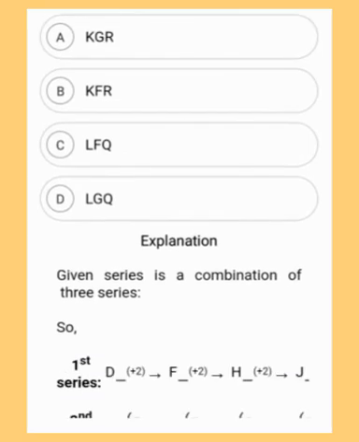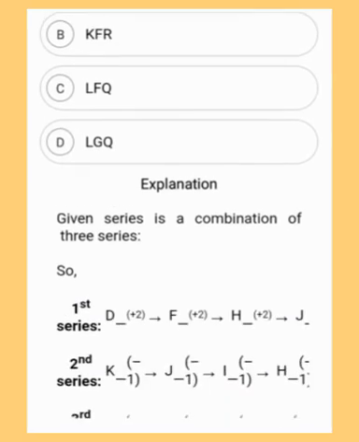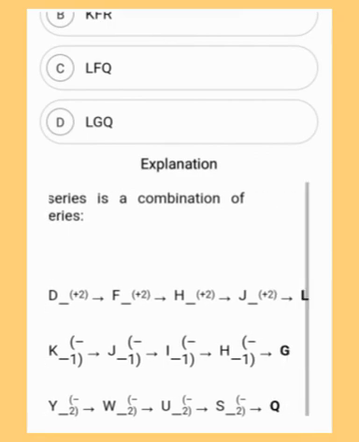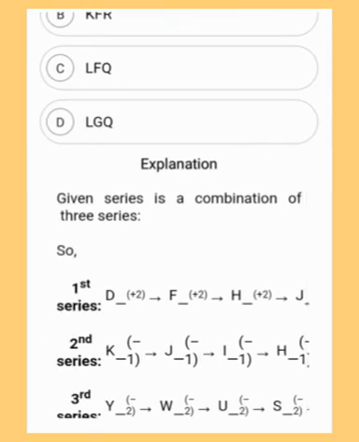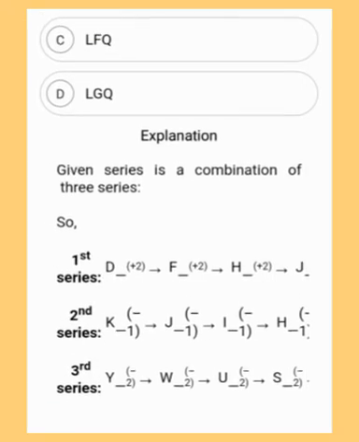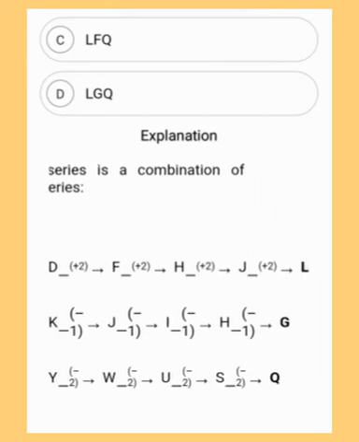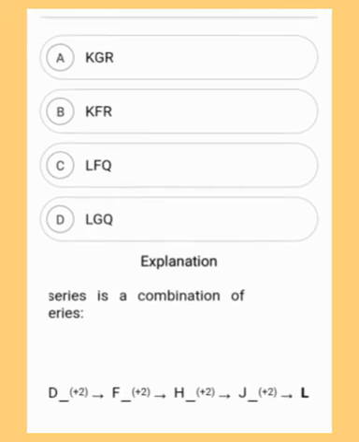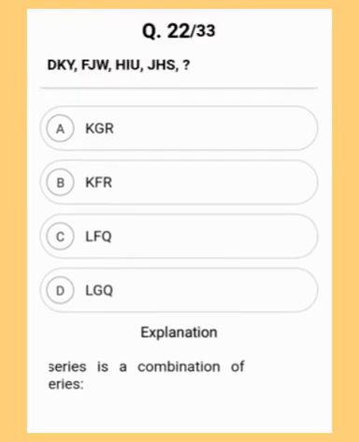The given series is a combination of three series. First series, again plus 2, plus 2, plus 2 until we get the answer L. Second series where you have minus 1, until we get the answer G. And the third series you can see minus 2, it keeps on decreasing by 2. So the correct answer is Q. So L, G, Q, which is option number D. So the correct answer of question number 22 is option D, L, G, Q. Moving to the next question.